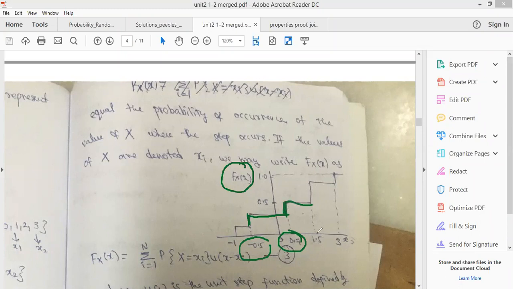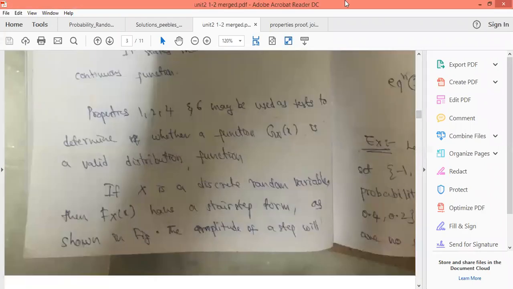Similarly, the probability of occurrence of 1.5 is added here. That is why we are getting what type of waveform here? We are getting a staircase waveform, a step form of waveform. There is a change in amplitude, no?